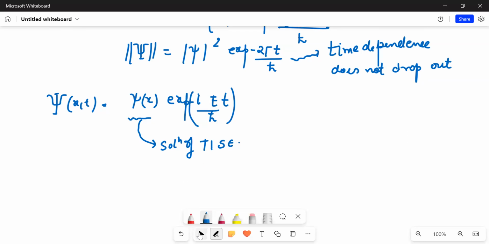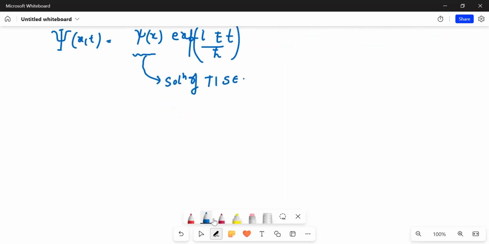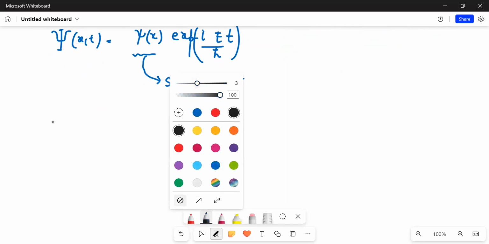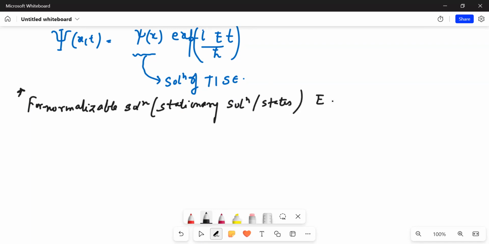An alternative way of looking at this is that for all normalizable solutions, by which I mean the stationary solutions, this energy E must be a real constant.